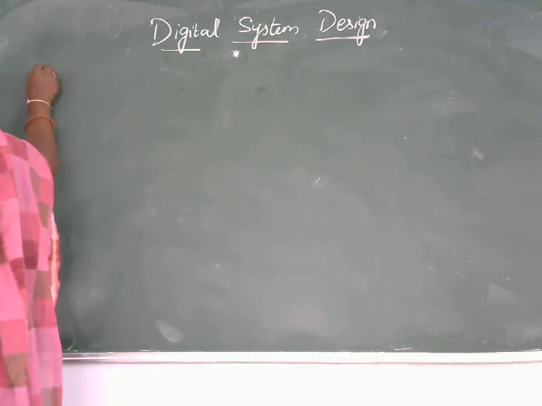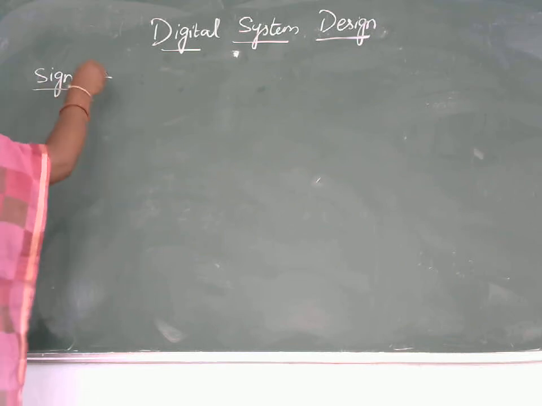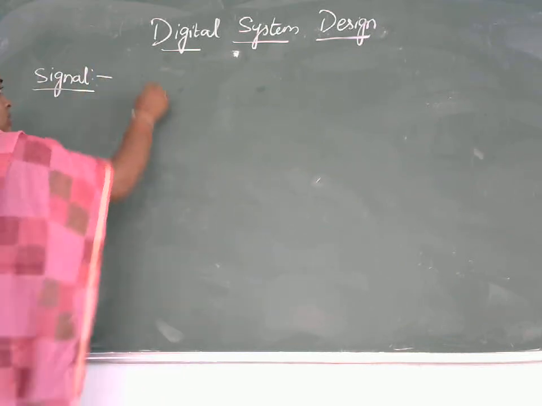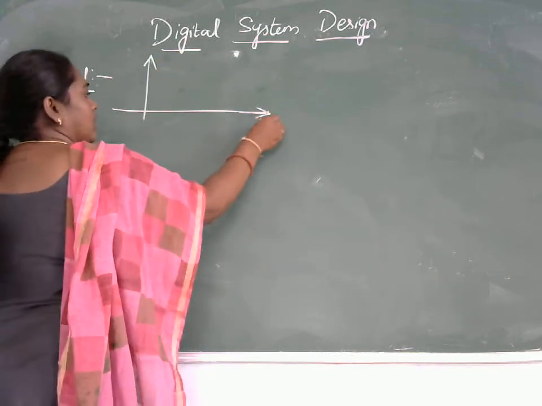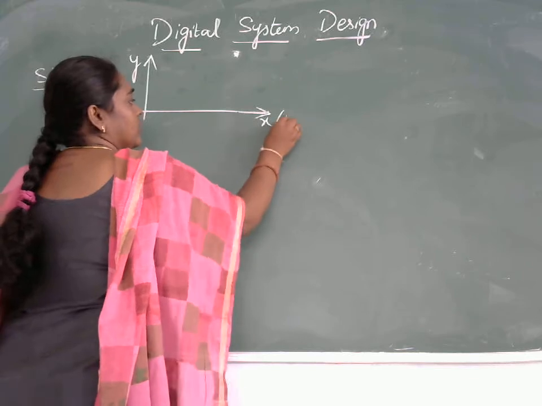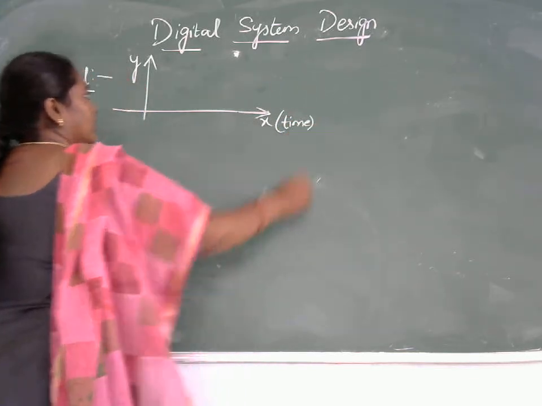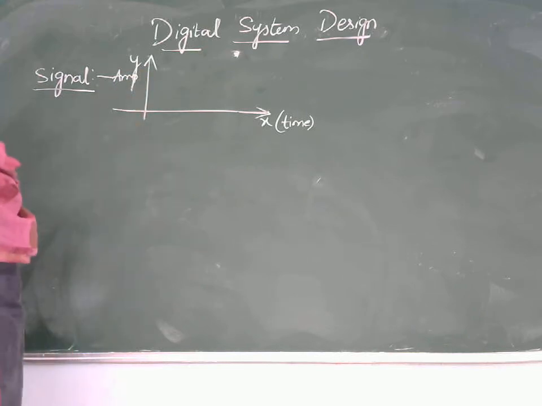So here a signal is two-dimensional, in which it consists of two dimensions. One is the x-axis and the other one is the y-axis. In the x-axis in general we will be dealing with time and the y-axis as amplitude.